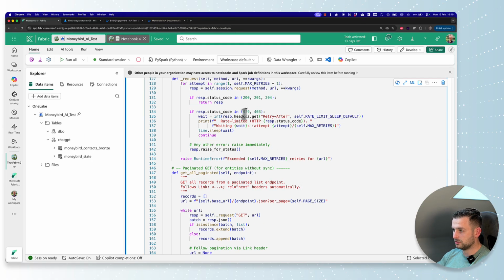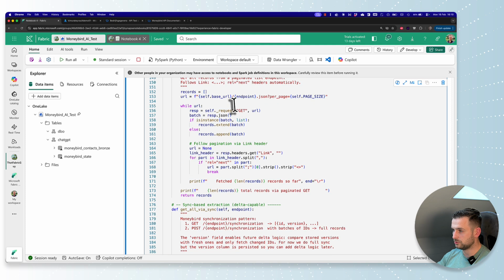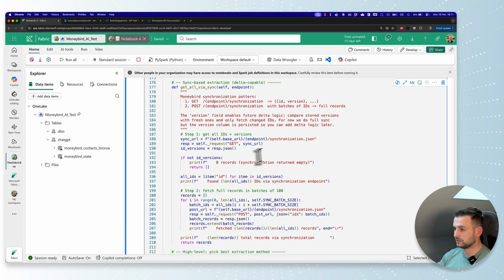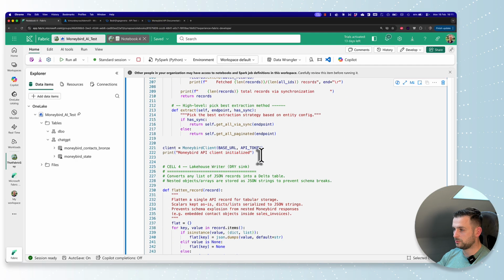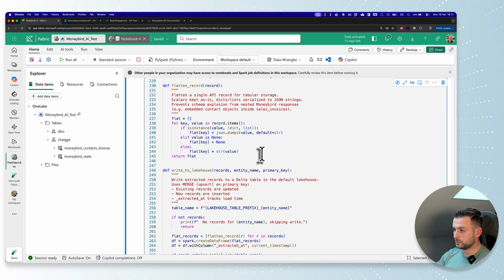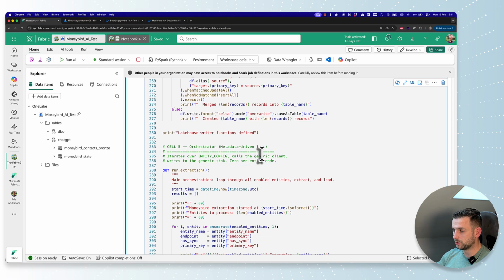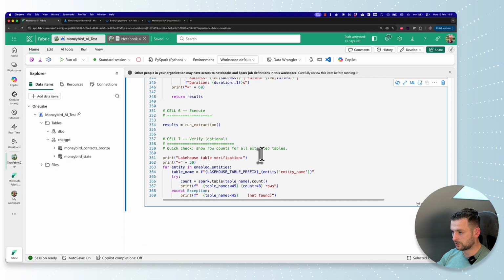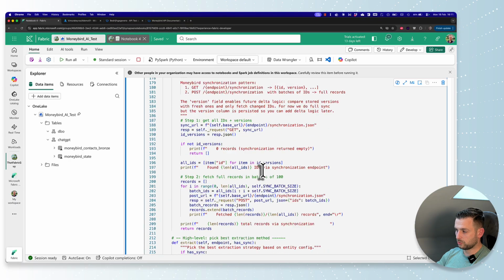If the status code is throttling, then we will do a retry. This sounds really cool. There's pagination in here that's in the documentation, and the fact that Claude read that is a plus. ChatGPT did the same thing. Records will be flattened. Writing to the lakehouse will be done. And then we have the orchestrator and we will run the extraction. This all looks quite cool.